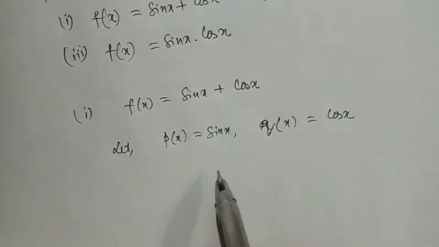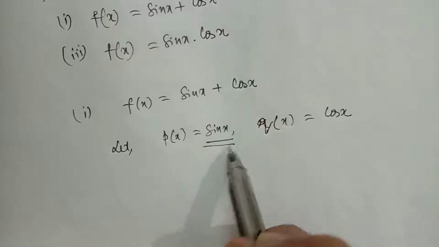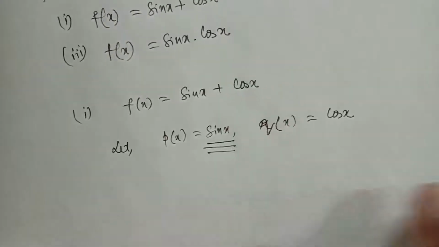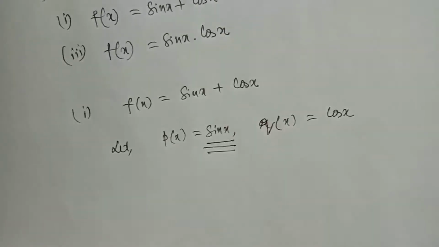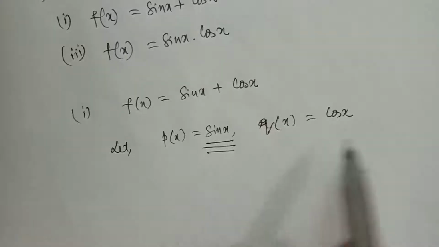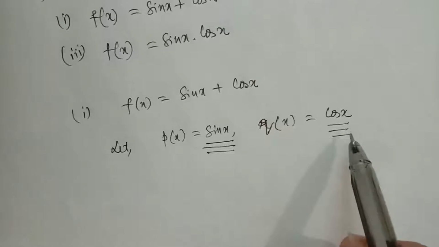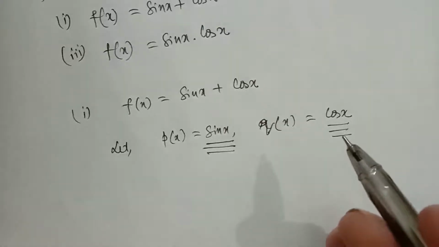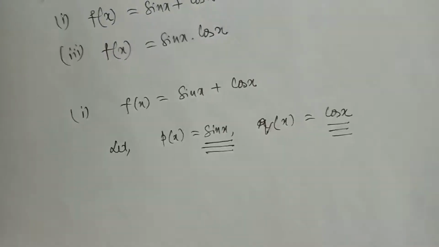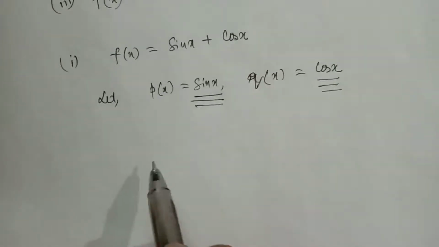Now sin x, we know sin function is everywhere continuous, at all points of R. Sin x is continuous in R for all real numbers. Similarly, cos x is also continuous, and the sum of two continuous functions is again a continuous function. We know if f(x) is continuous in a domain D, g(x) is continuous in a domain D, then f(x) plus g(x) also will be continuous in the domain D. So we will write in this way.